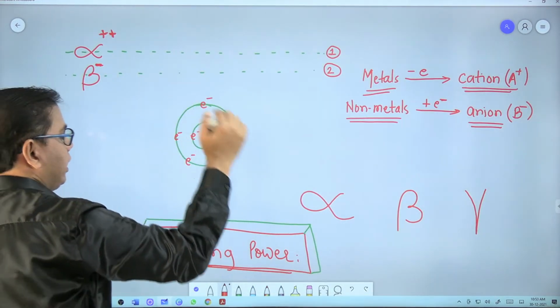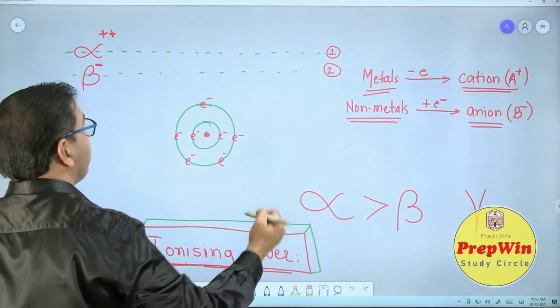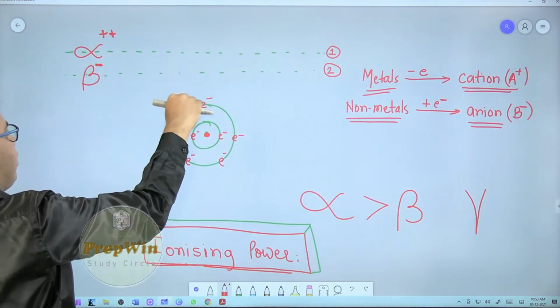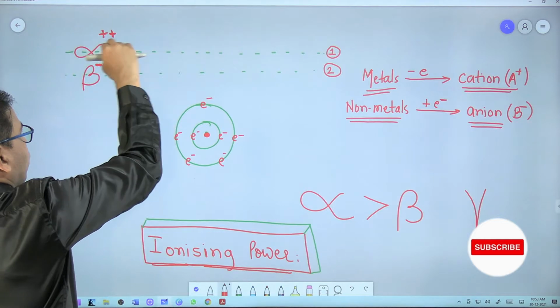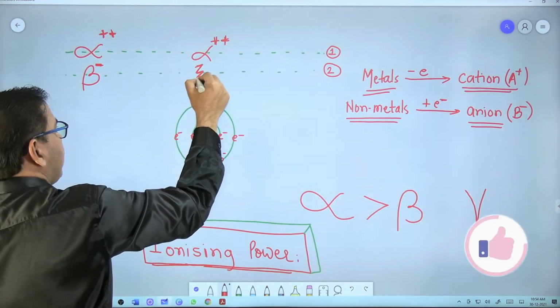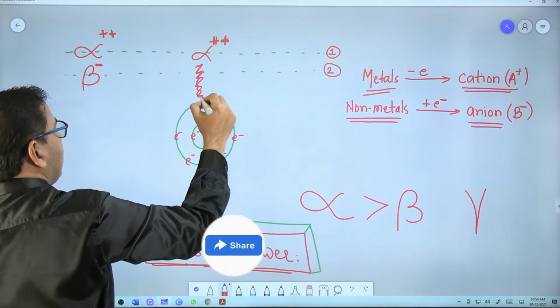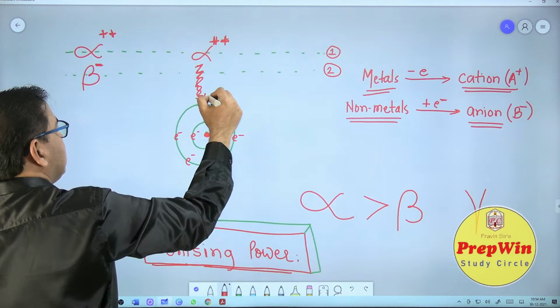Now among the 3, the alpha particle has the maximum ionization power. Hence the alpha particle, even if it is at a certain distance from the atom, by the time it reaches here, there is some kind of force between this positively charged alpha particle and the negatively charged electron.